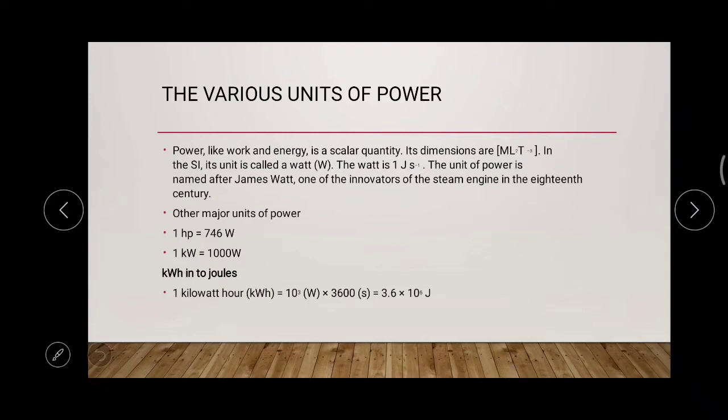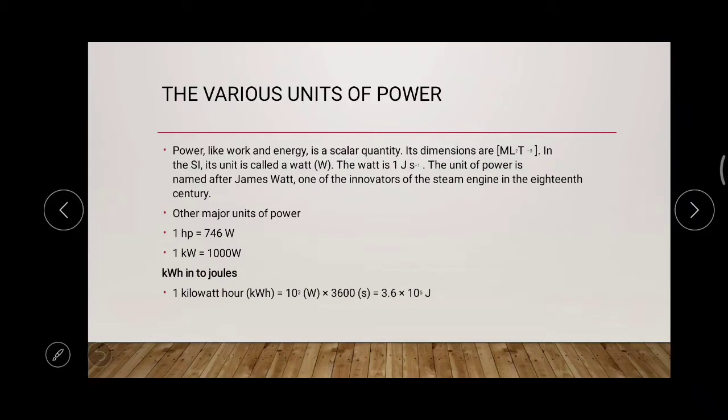So here power is also a scalar quantity. The dimension, it is ML squared T raised to minus 3. For work, the dimension, it is ML squared T raised to minus 2. Here in the case of the power, it is ML squared T raised to minus 3. And 1 watt is actually 1 joule per second, and that is the SI unit of power. So the SI unit of power, it is joule per second or watt. Watt is the SI unit of the power.